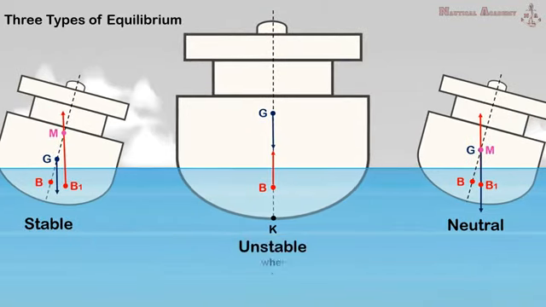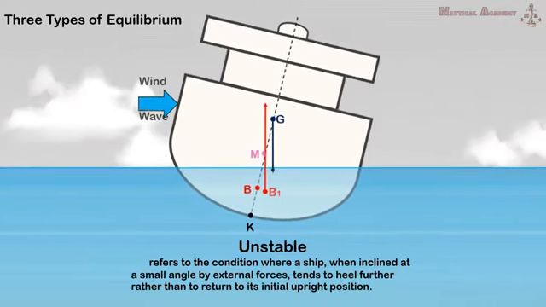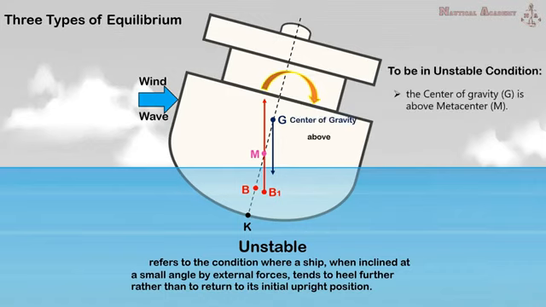Unstable equilibrium refers to the condition where a ship, when inclined at a small angle by external forces, tends to heel further rather than to return to its initial upright position. For this to occur, the center of gravity is above the metacenter. In this case, the initial transverse metacentric height, GM, is negative.